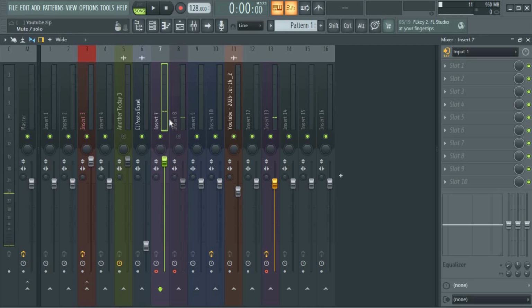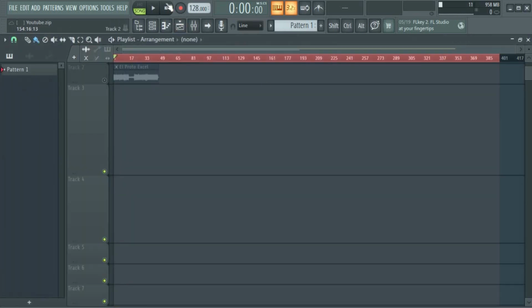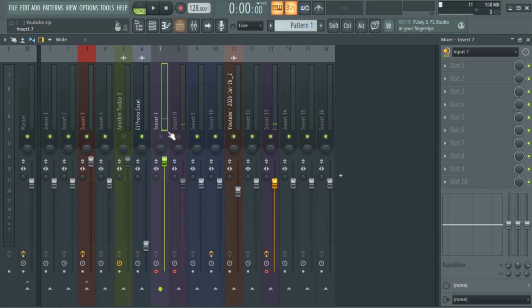Okay, so I want to record now. Maybe you are a new person using FL Studio. What you have to hit when you want to record is this red button here. So I will click on this button now and hit the red.